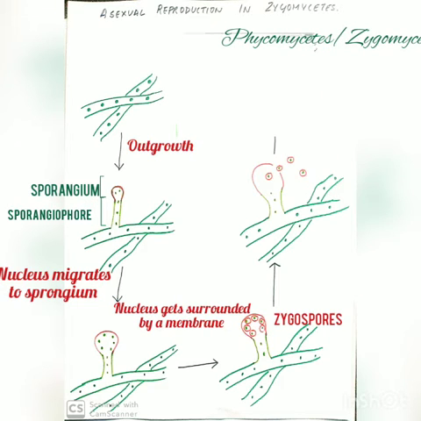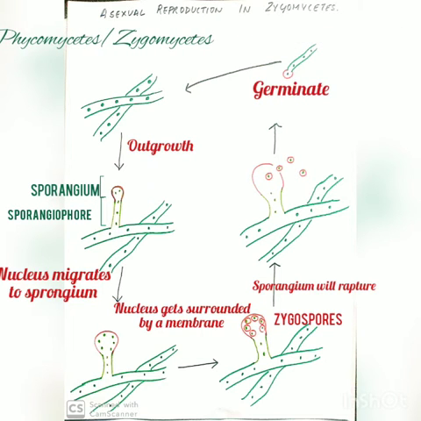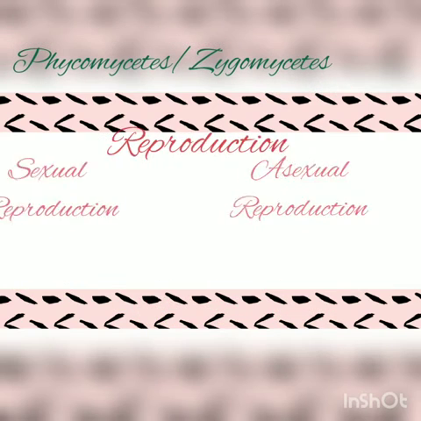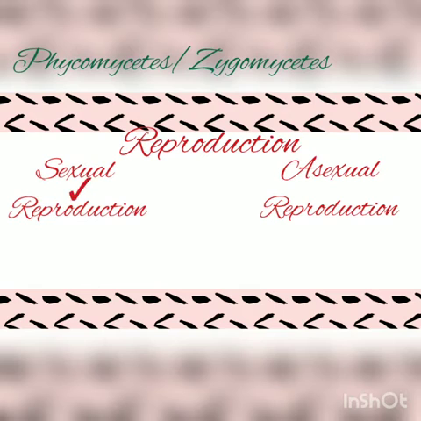Now the sporangium will rupture, that is, it will burst out, and the spores inside will be released outside. And now these spores will germinate or grow into a new hypha. Since there are no male gamete and female gamete involved in this process, this process is known as asexual reproduction.